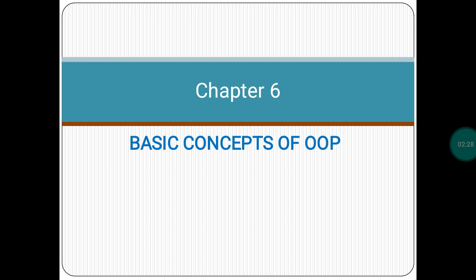No questions will be asked from chapter 5 in the annual examination. It is only for our reference purpose.